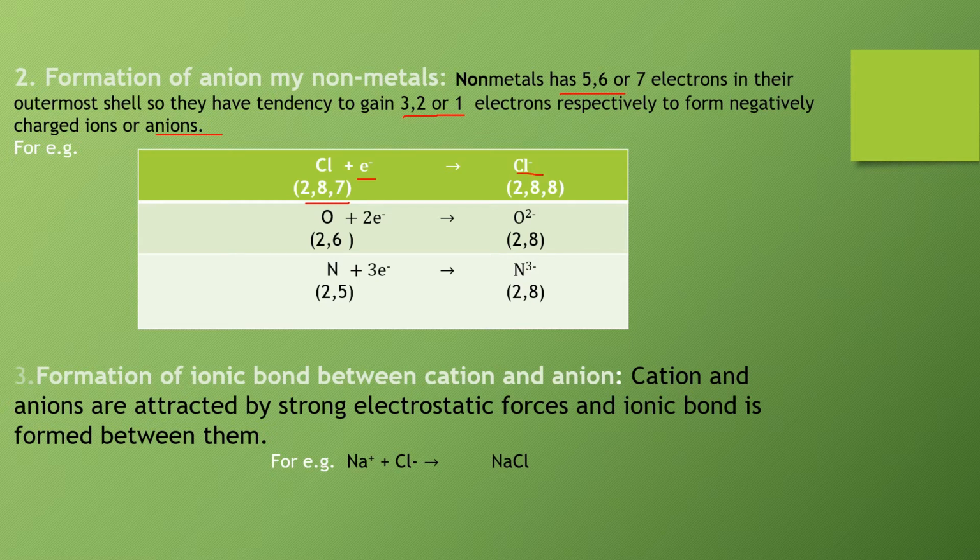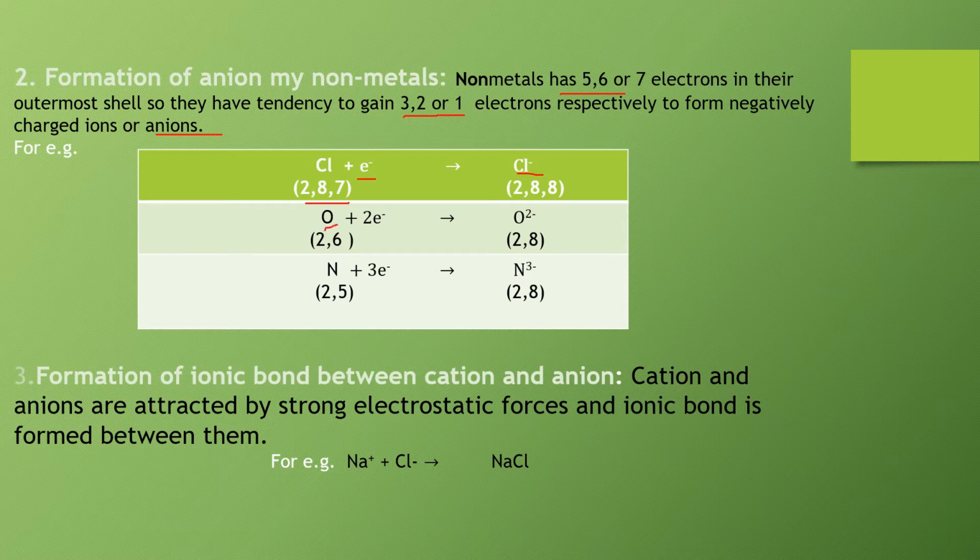Now look here, in chlorine the atomic number is 17, so protons are 17 and electrons are also 17. When 1 electron is added, it forms the Cl- ion, in which the electrons are 18 but the protons are still 17. So one negative charge is in excess, that is why there is one negative charge on the ion. So Cl- is the symbol of the chloride ion.